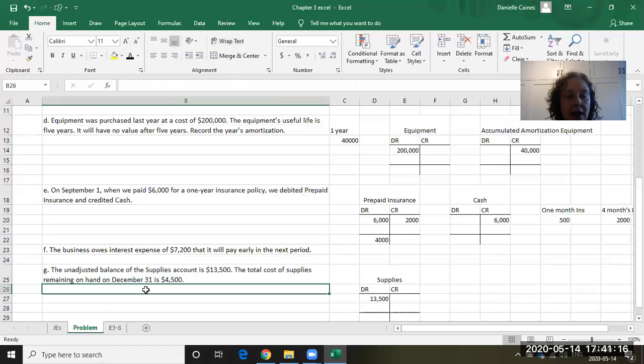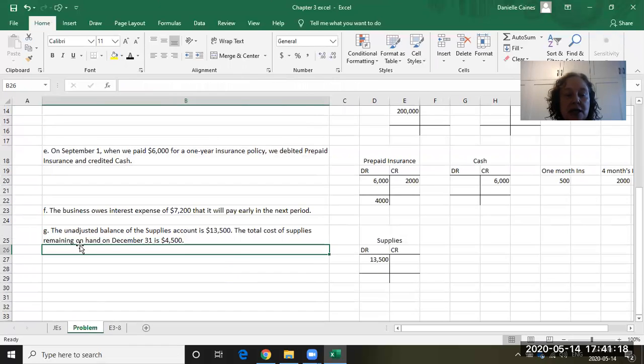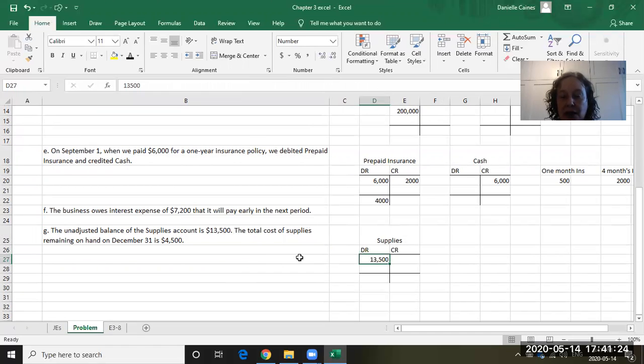We come back, the unadjusted balance of the supplies account is $13,500. So this is the supplies account at the start, or where it was before we're making our adjustment. In this book, they treat supplies as an asset. So we purchased supplies previously, and we have $13,500 left in the account.